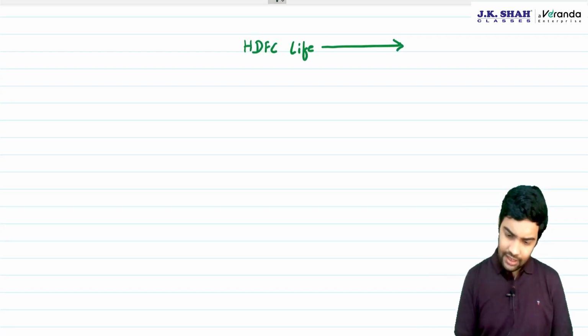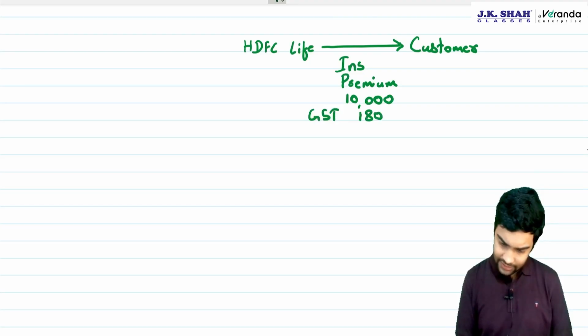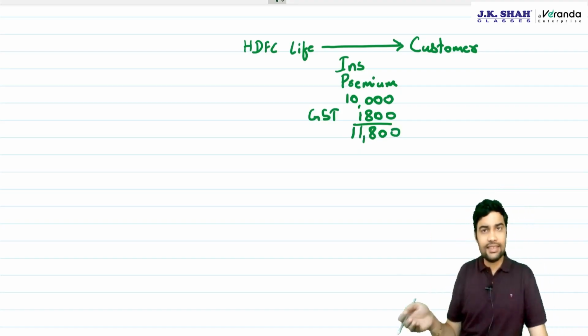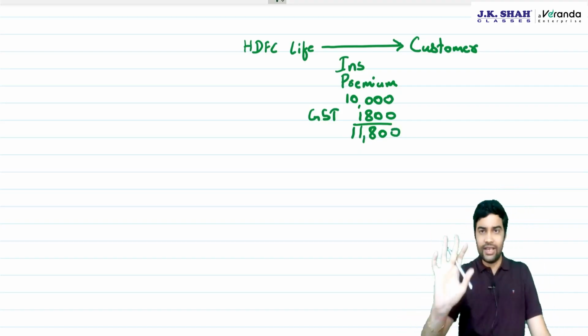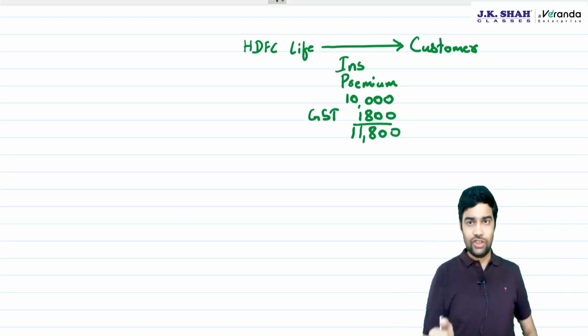HDFC Life is providing services to customer. Now, HDFC Life charges something called as insurance premium. Say, suppose this insurance premium is 10,000, GST 1,800, total 11,800. So, HDFC Life has charged GST from the customer. Fair enough. Now, there is a concept called as co-insurance.